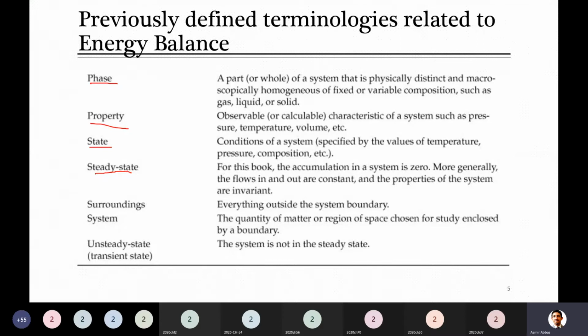So more generally, yes, input is equal to output. It means overall mass of the system remains constant. And unsteady state is that system in which input and output are not equal. So there will be some accumulation in the system, positive as well as negative. For example, if input is at a higher rate as compared to output, the level in the system will start increasing.